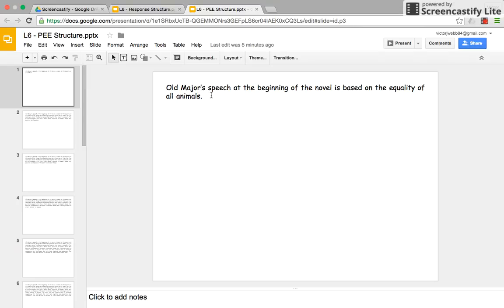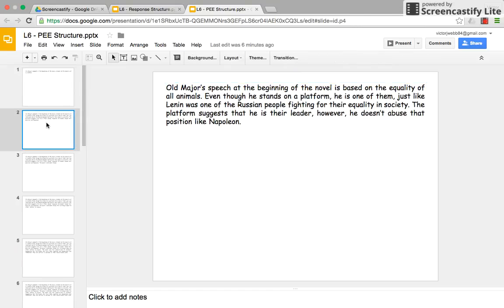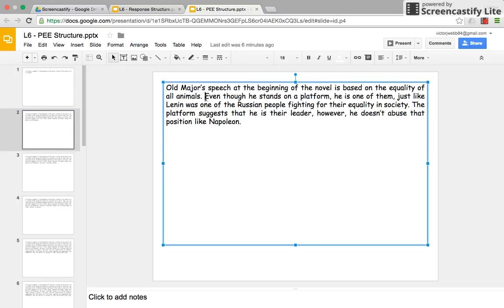So the first thing that I need is my point sentence. I take this from the plan. I talked about unity and equality in my plan, and there is my point sentence. There's no quotations here, it's just my idea. His speech is based on equality. What I've got next is a piece of evidence. Now here is my piece of evidence. It's not a quotation, it's a textual reference. Now, what does that mean?